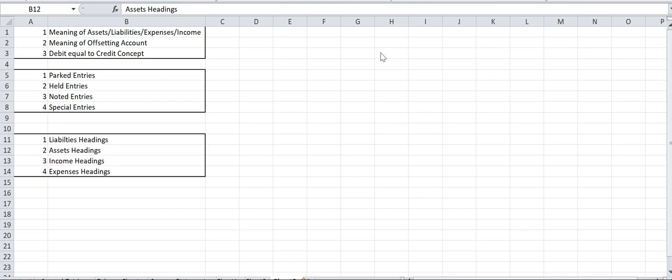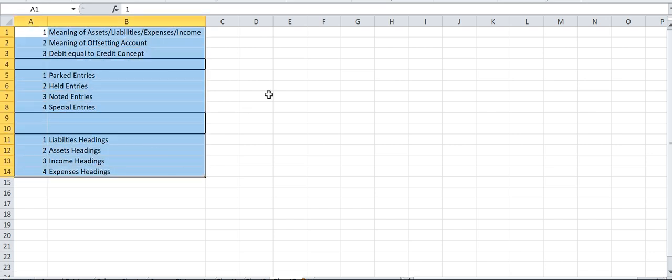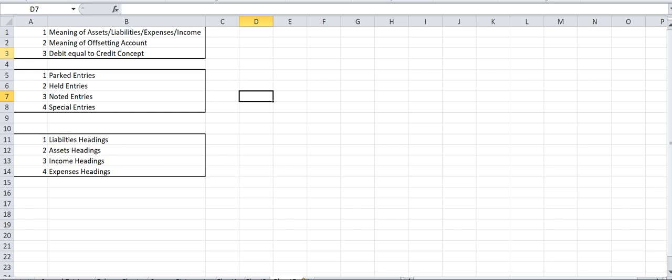Let us start with today's class. So in today's class we will be dealing with all those topics that are mentioned in this Excel. Okay, so first part is, let us understand the meaning of different terms: assets, liabilities, expenses and incomes.